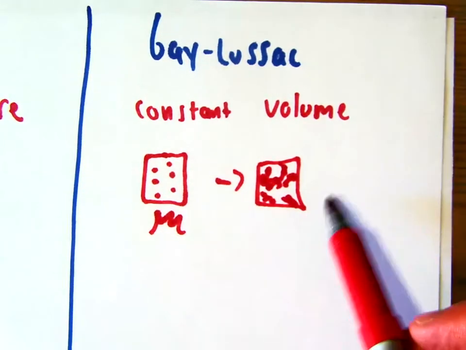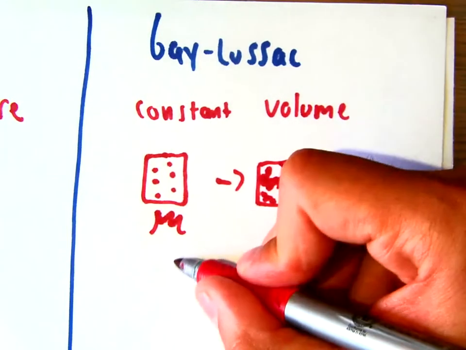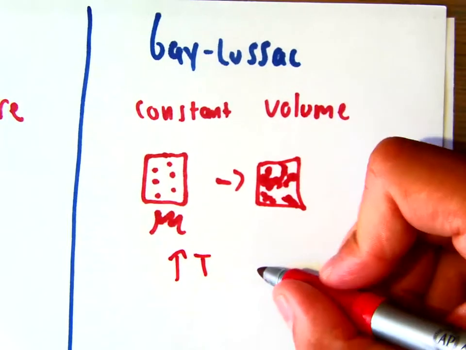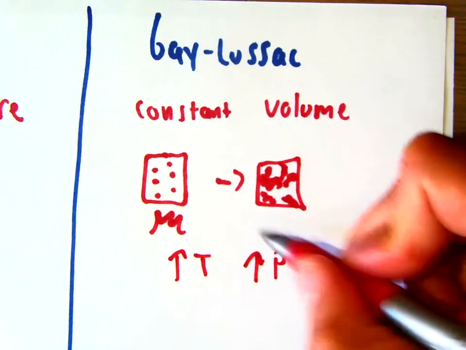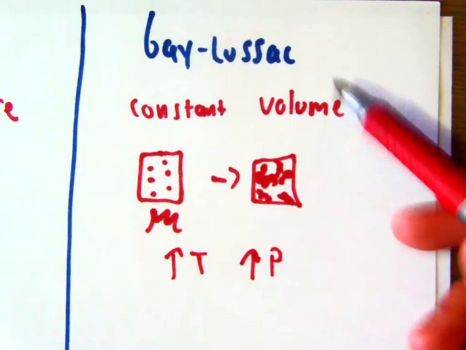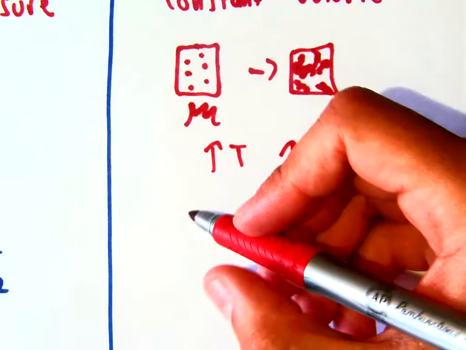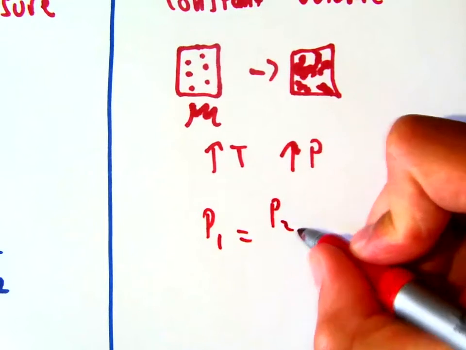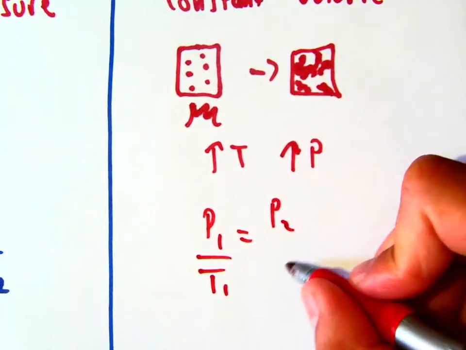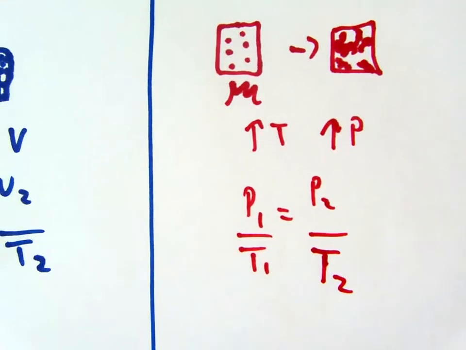Sorry, this looks like it's more particles. I was trying to draw arrows. There's more and more collisions, right? Because we heated it up. So when my temperature goes up, my pressure is going to go up. Because things can't expand in this situation, they collide more, so my pressure goes up. So that's all the law is saying. The opposite is also true. When my temperature goes down, my pressure will also go down. Okay, so we represent this law mathematically as pressure 1 over temperature 1 is equal to pressure 2 over temperature 2.